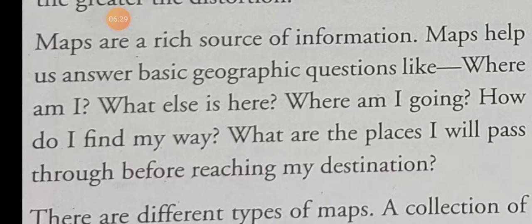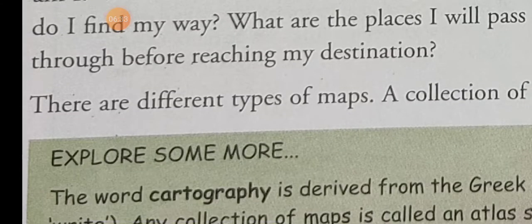Now today we are using digital maps, and there are different types of maps. Some maps show political features, some maps show physical features, some maps show specific information, and some maps show a village.